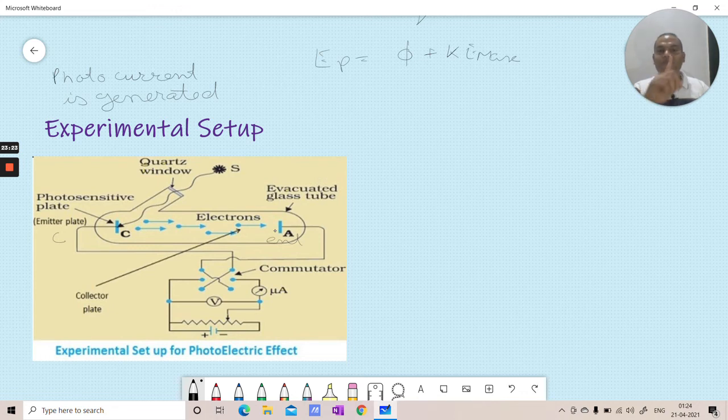Here only one electron will have more kinetic energy. If only one photon is colliding and moving one electron, it will be only one electron coming. So current is not dependent on wavelength. Current depends on a different thing, which I'll tell you later.